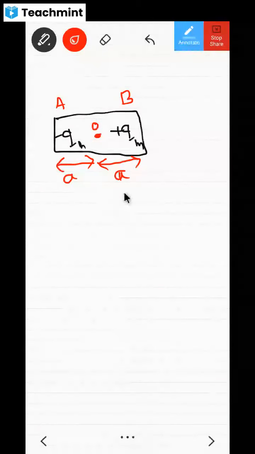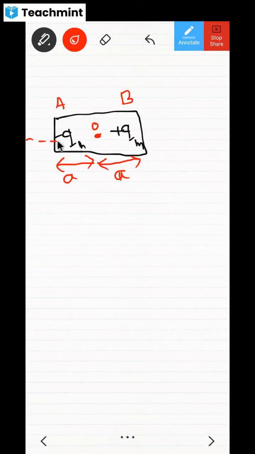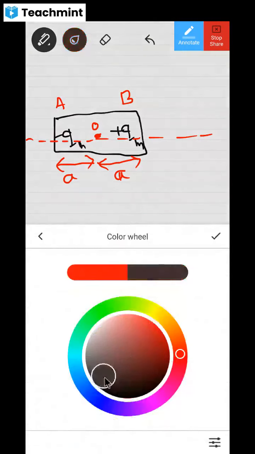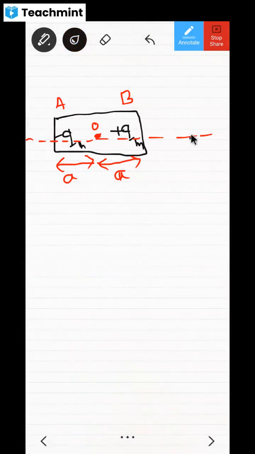Now if you're taking one axis like this, due to this plus qm, if you're taking any point, how will the magnetic field be? The magnetic field will be outside. Because it is a positive charge, it becomes BB, meaning magnetic field due to charge at point B. Now due to this minus qm, the magnetic field will be inside or not? It becomes BA or not?